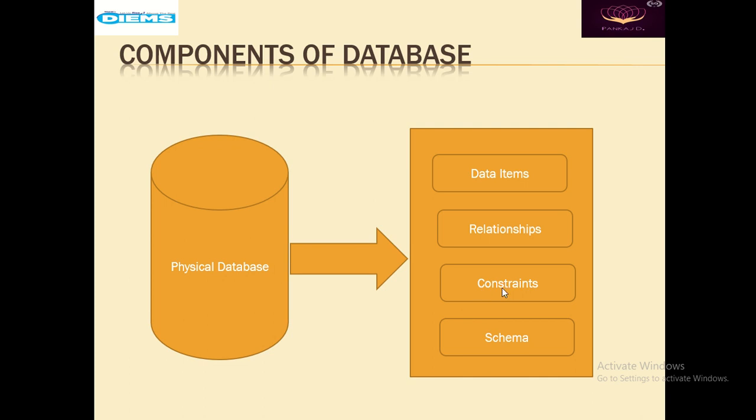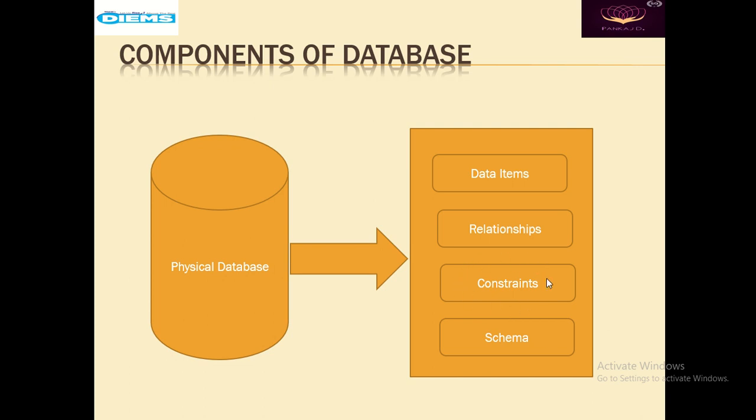So they have some conditions with each other whenever we are inserting data into the database. In the column for the name of the students, I must insert only the names of the students. This is another constraint. This is how the constraints of the database play an important role.